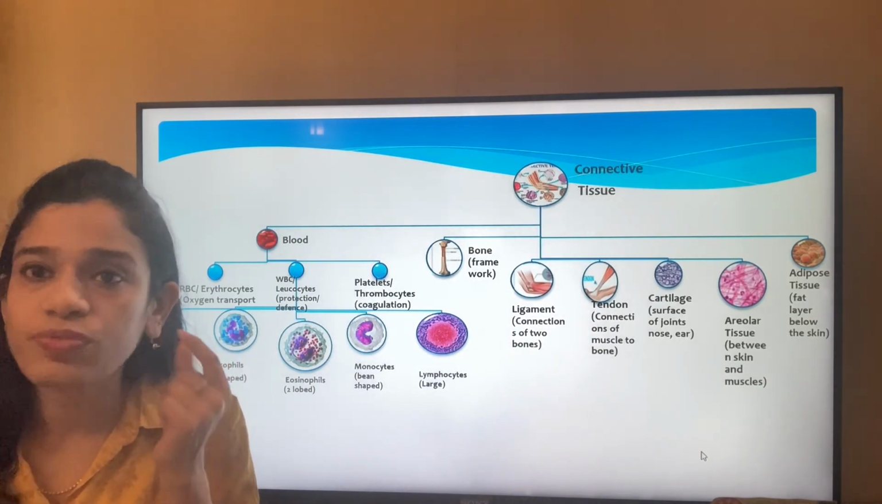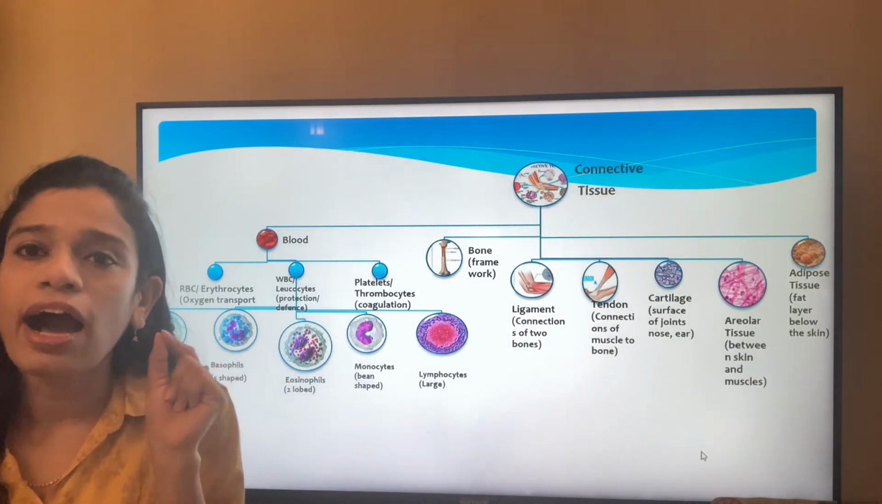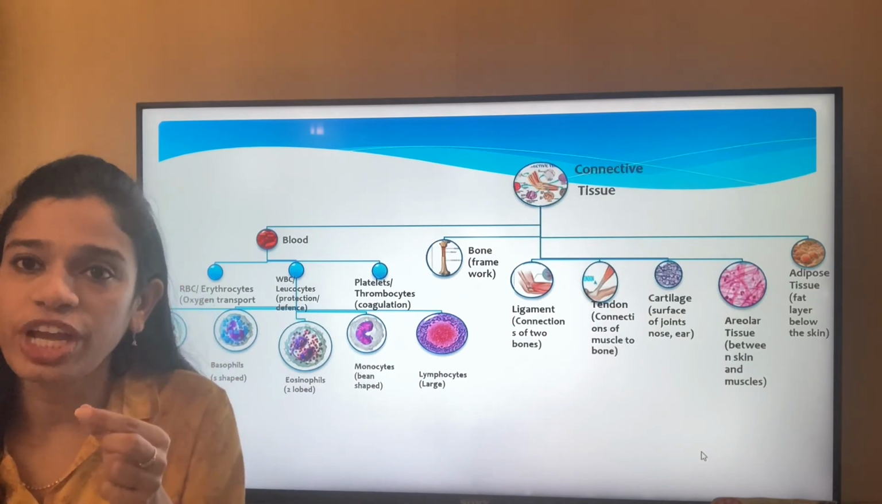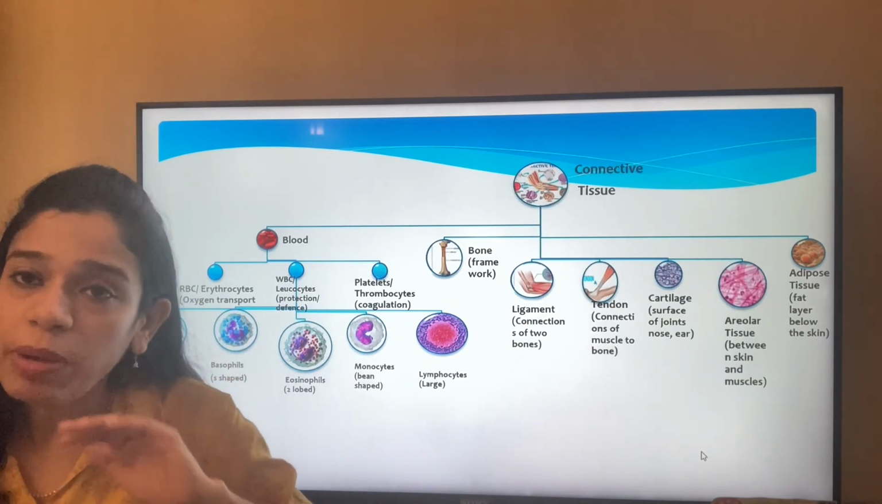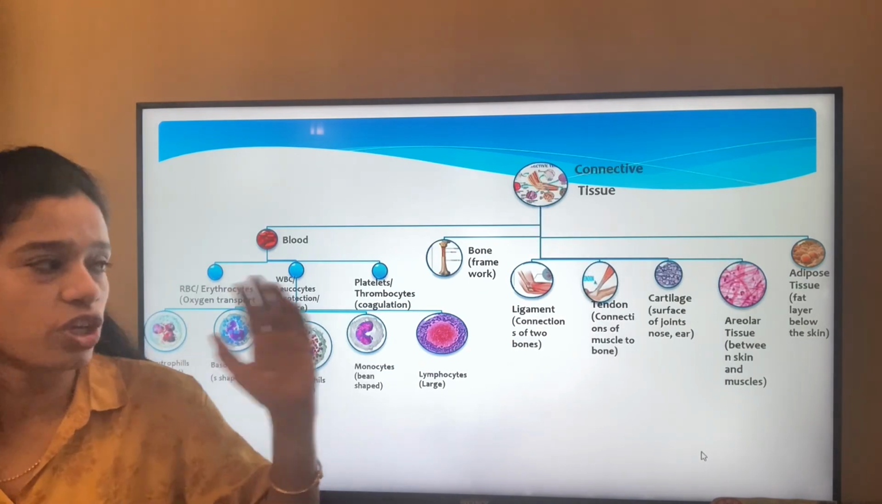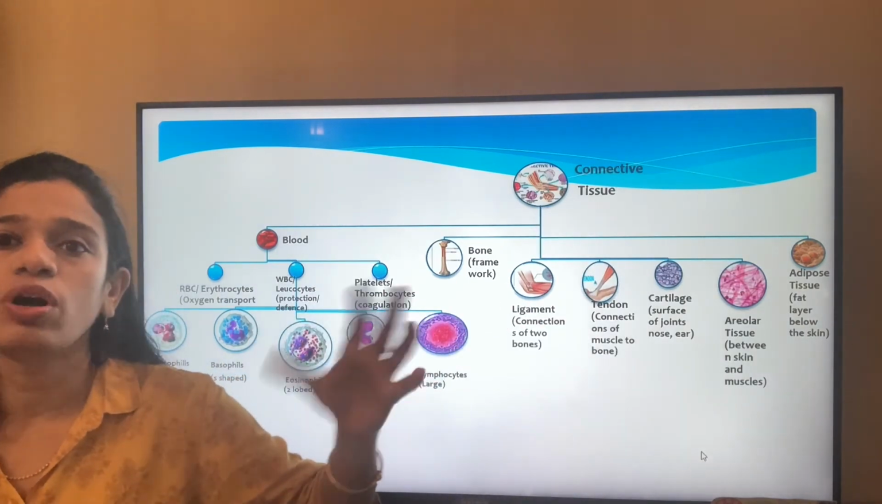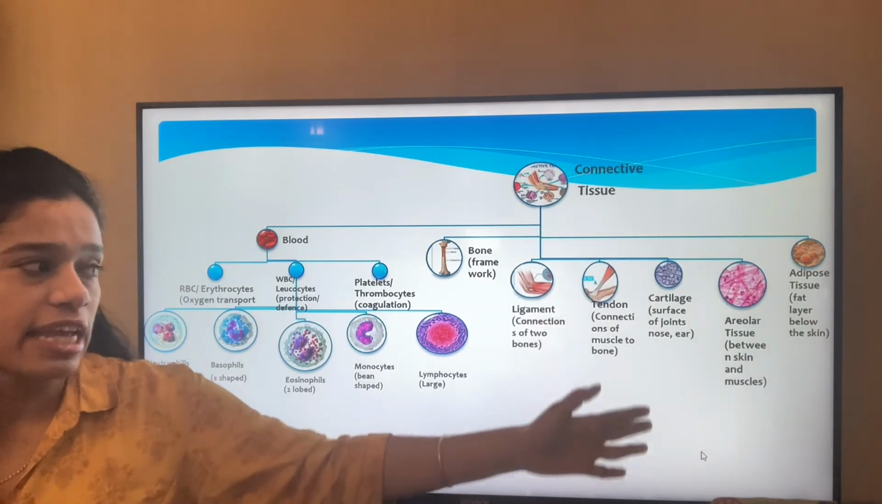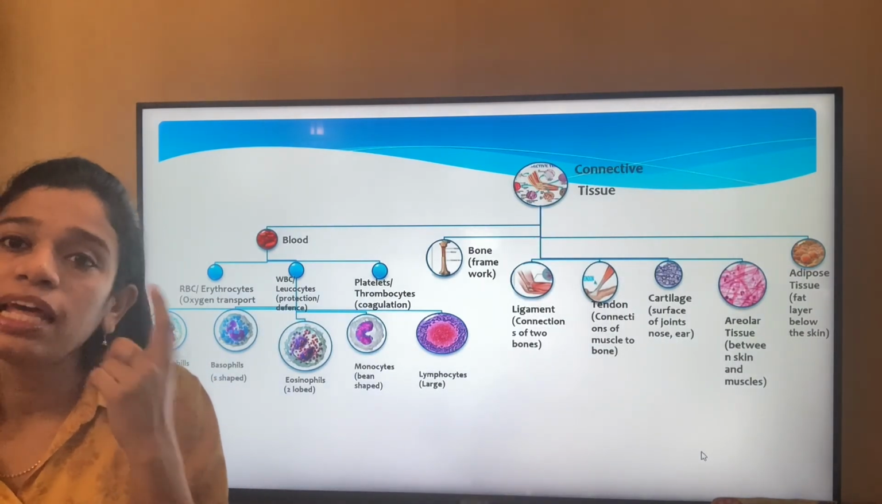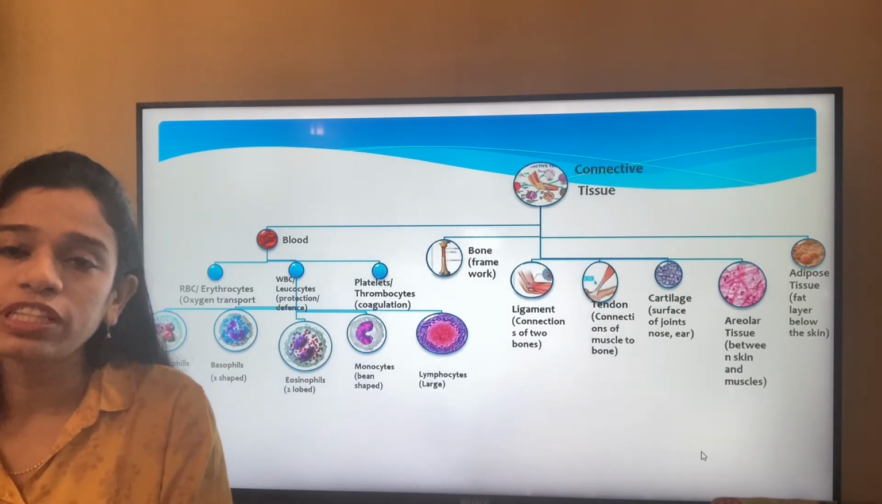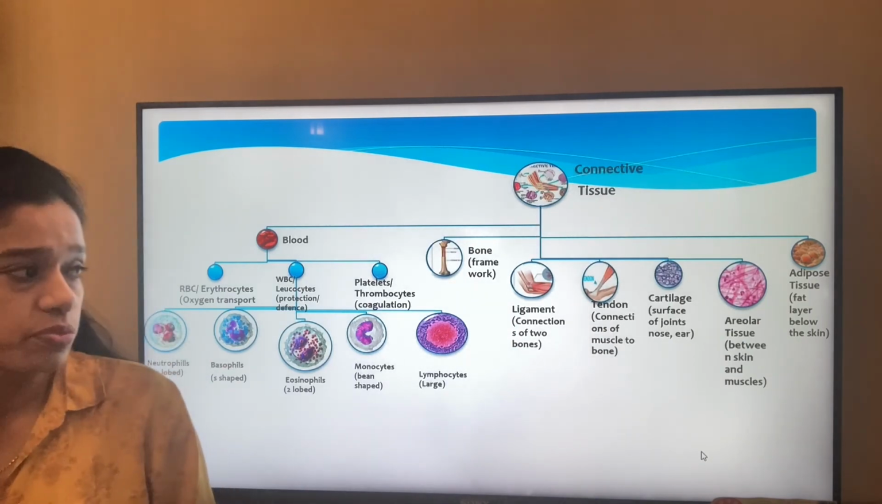Like the ears, we have the nose. These have a particular shape, but they don't have bones. So it is like a thick, membrane-like structure which provides support, but it is not as hard as a bone. Next is the areolar tissue between the skin and the muscles. Between the skin and the muscles, there is a thin layer of tissue.